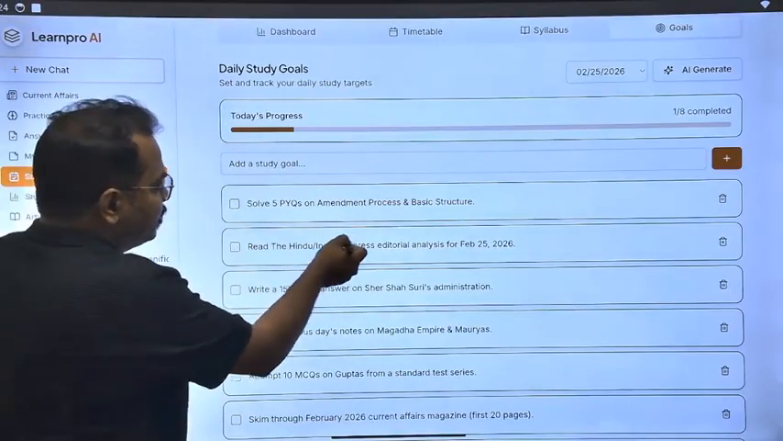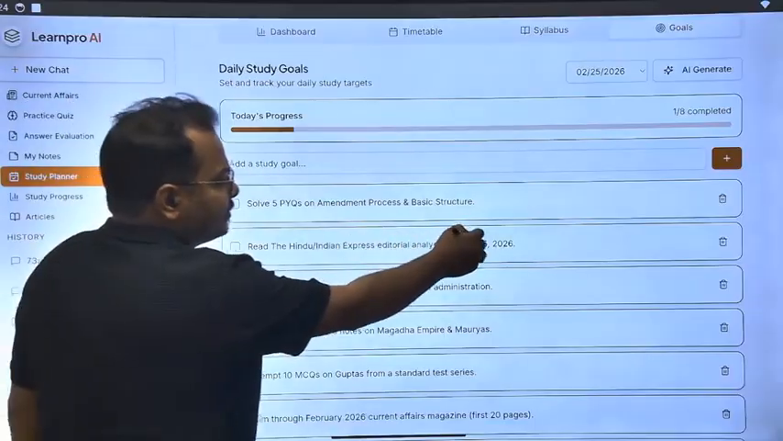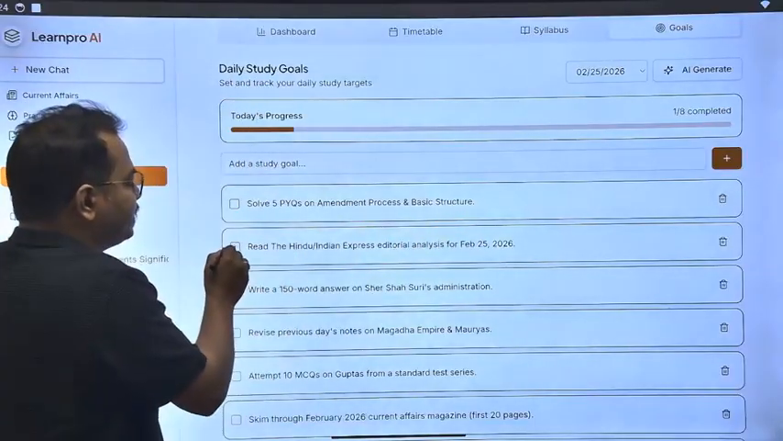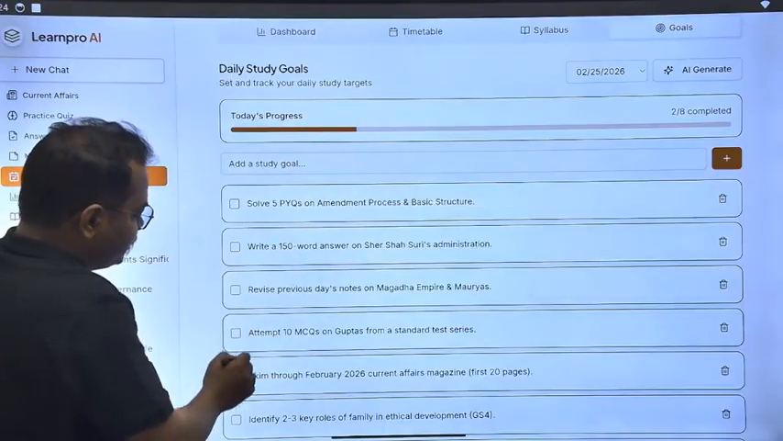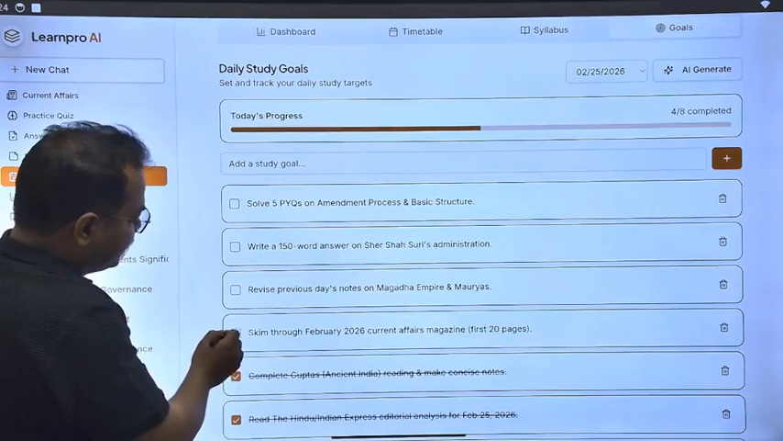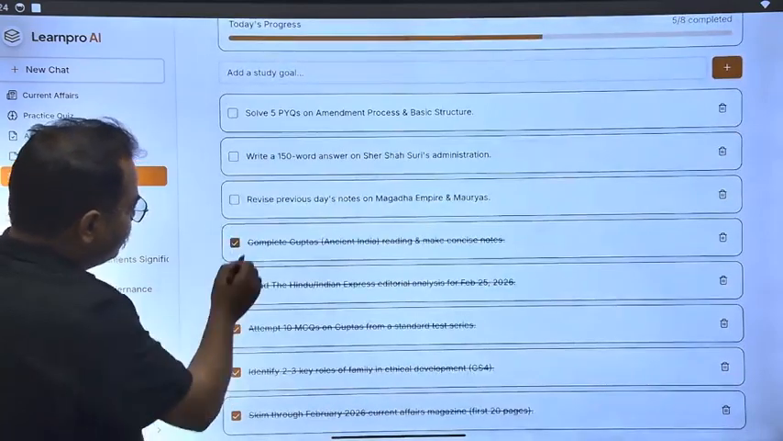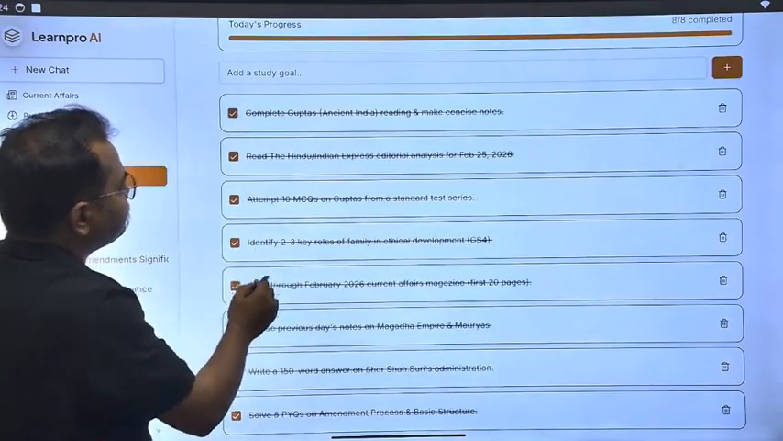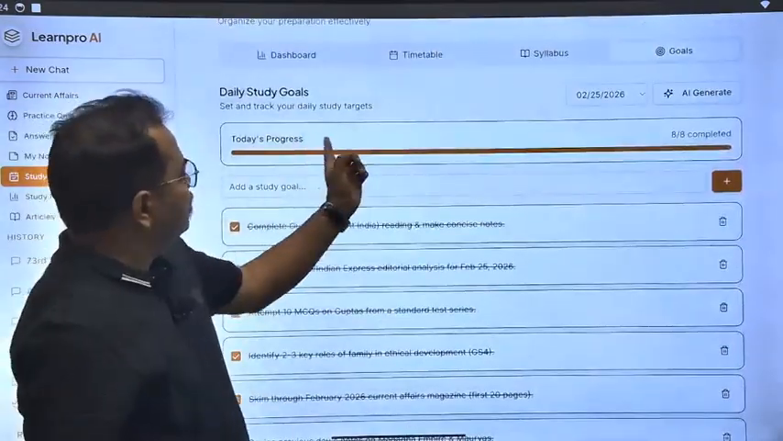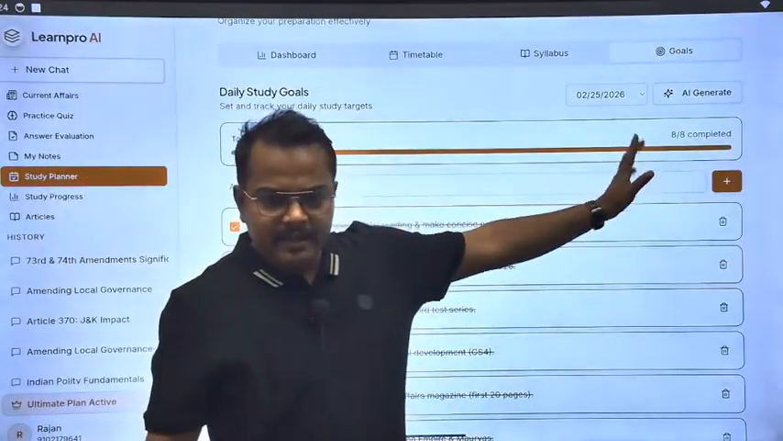Then read the Hindu Indian Express editorial analysis for today. So if I read that, I will keep here and the goal is, so if I did all the things, if I did everything, then my goal is complete. Okay. So you can see here today's progress 8 out of 8 I have completed.